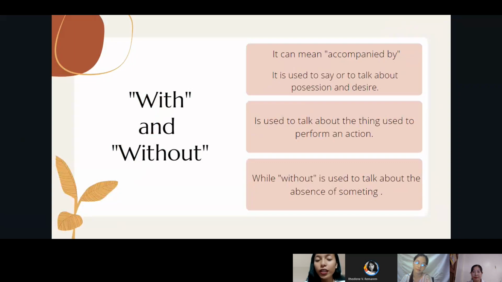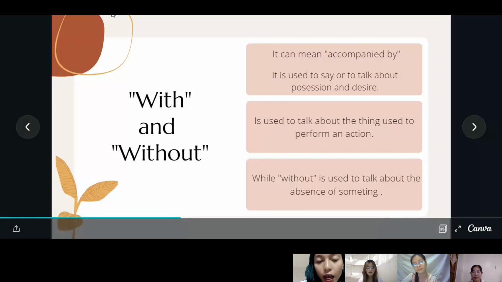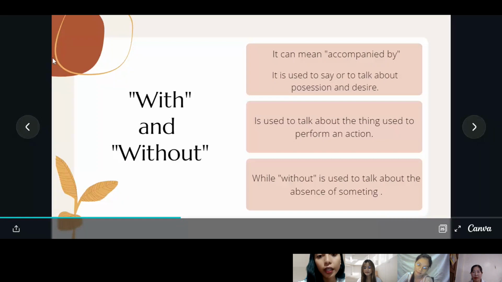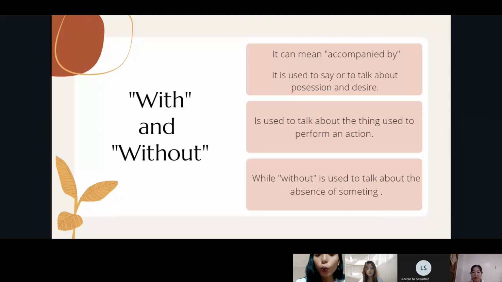Next prepositions are with and without. Can you please read the first use of with, Miss Rimarem? It can mean accompanied by. So with is used to say that someone is accompanied by. For example, I go to the grocery store with my friend. I am accompanied by my friend when I go into the store.